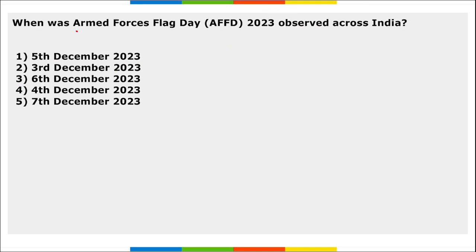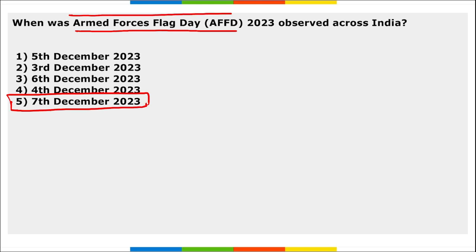Next, when was Armed Forces Flag Day observed across India? So Armed Forces Flag Day was observed on 7th of December, right? I repeat, Armed Forces Flag Day was observed across India. Correct? When? On 7th of December. The first ever Armed Forces Flag Day was observed on 7th of December in 1949. Right?